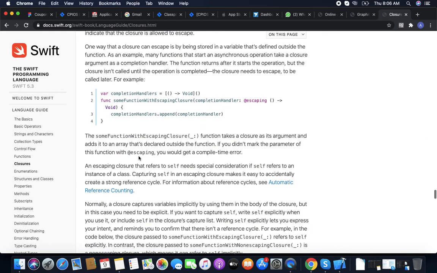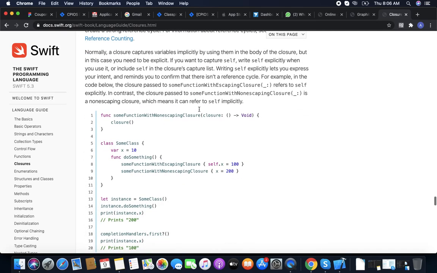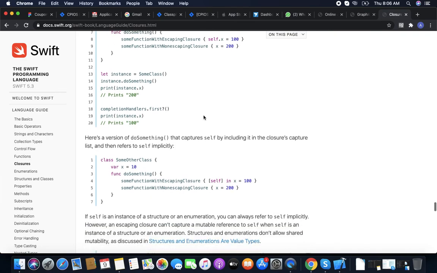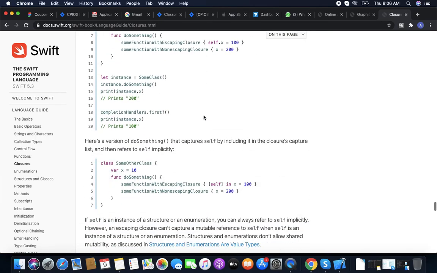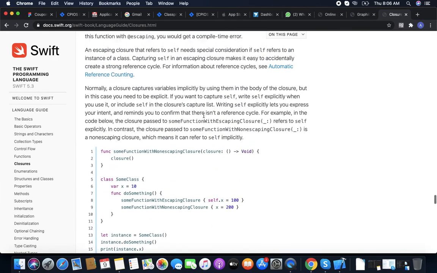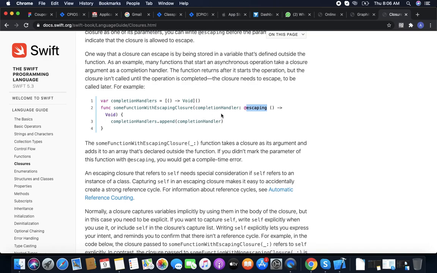Escaping closure. We can escape the value. Like when we need to download a picture from the server, we do not know when the response will be returned, so we need the reference for when it returns. So we use the escaping keyword within the closure. How it works, you can see here itself, we have a completion handler.